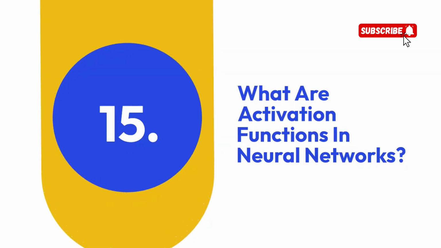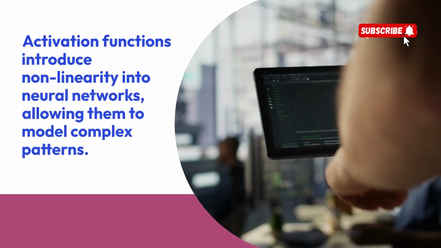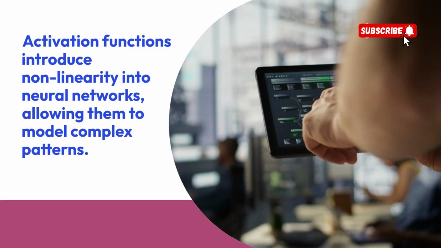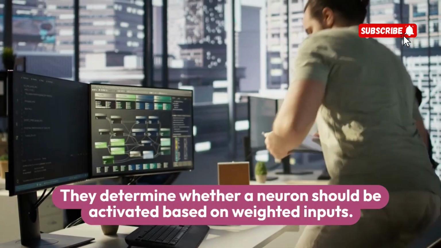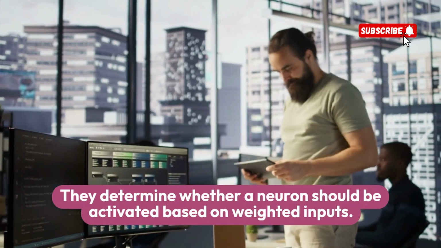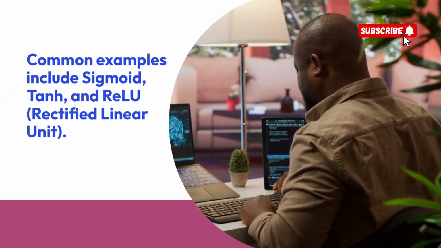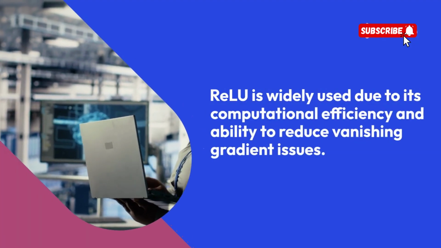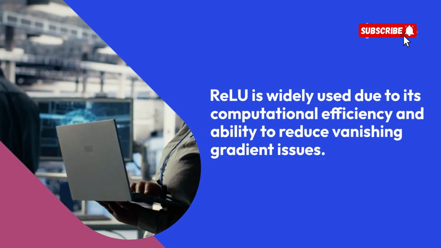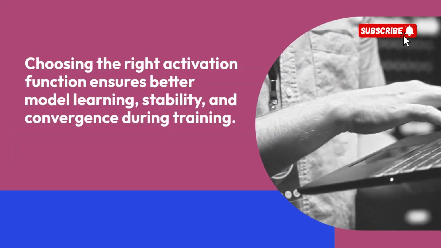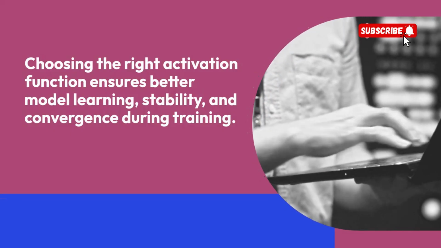15. What are activation functions in neural networks? Activation functions introduce nonlinearity into neural networks, allowing them to model complex patterns. They determine whether a neuron should be activated based on weighted inputs. Common examples include sigmoid, tanh, and ReLU, rectified linear unit. ReLU is widely used due to its computational efficiency and ability to reduce vanishing gradient issues. Choosing the right activation function ensures better model learning, stability, and convergence during training.